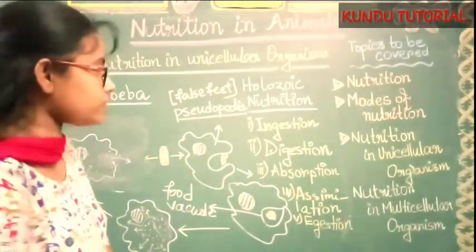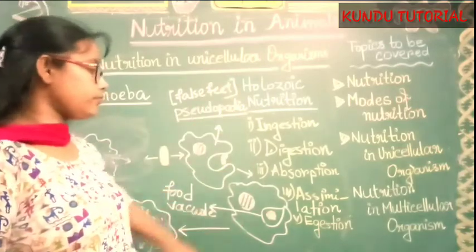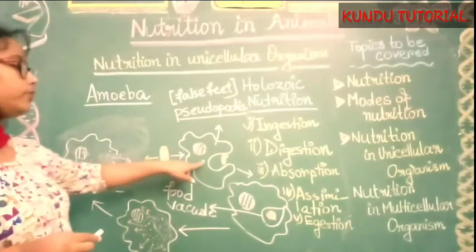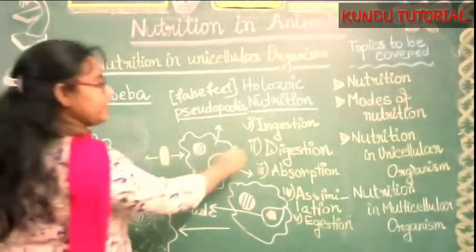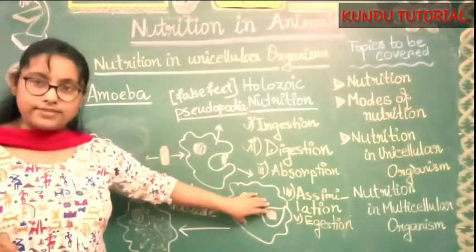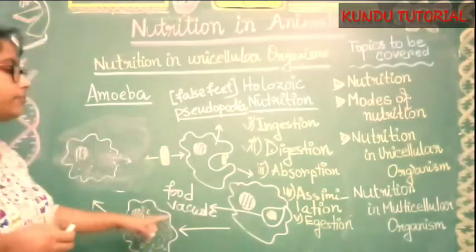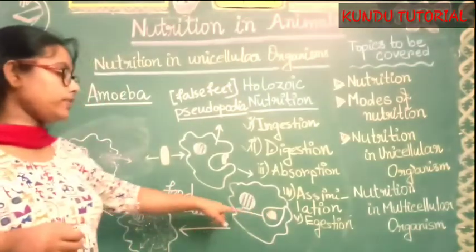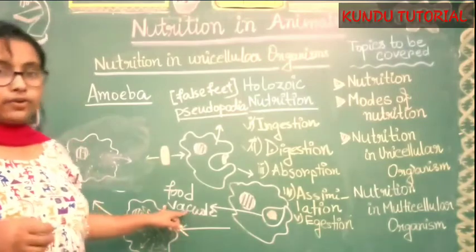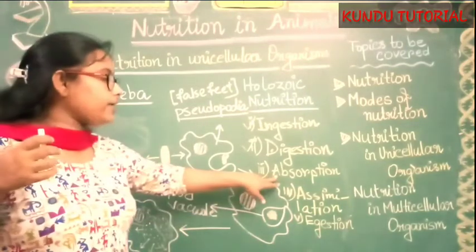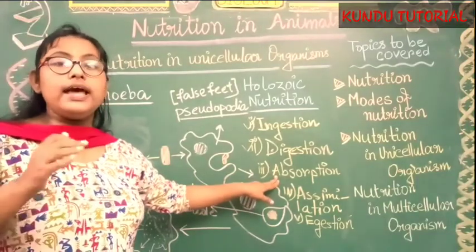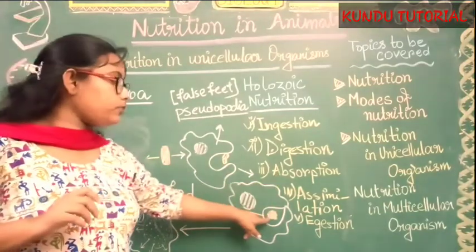So let's recall the holozoic nutrition. Ingestion process: first they have to take the food items inside their body. Next, digestion process: with the help of the digestive enzyme or hydrolytic enzyme, they take the food inside their body with the help of a vacuole structure called the food vacuole. After that, they absorb the needed or necessary materials from the food items.